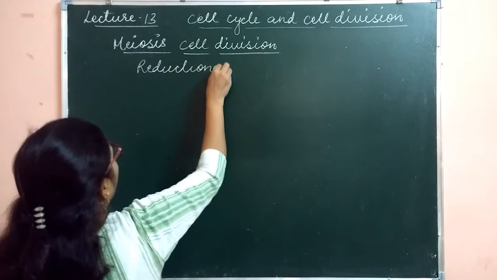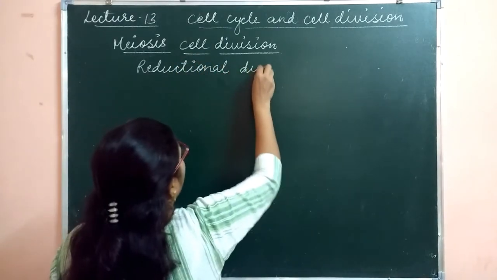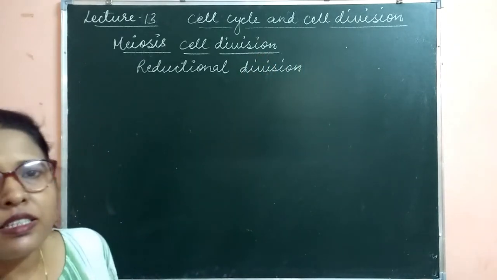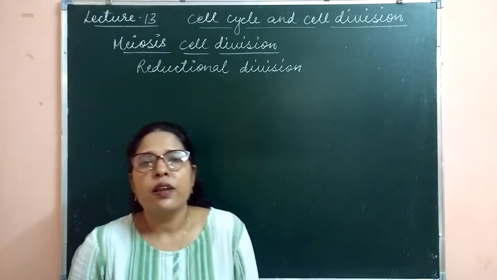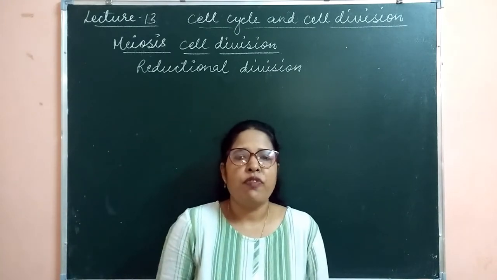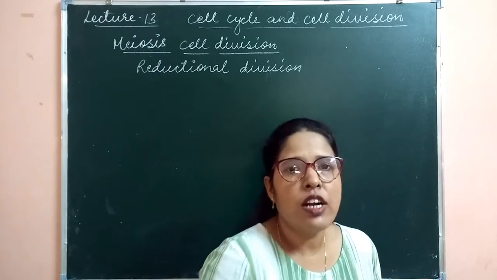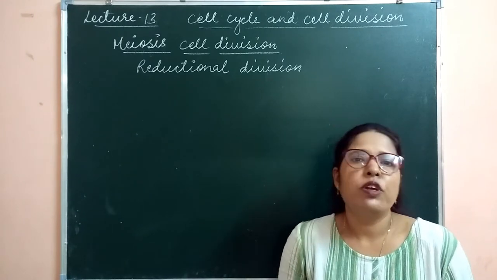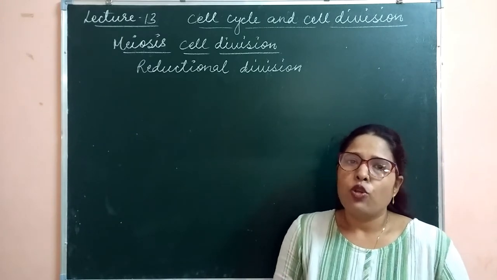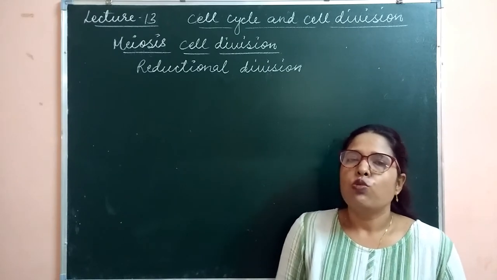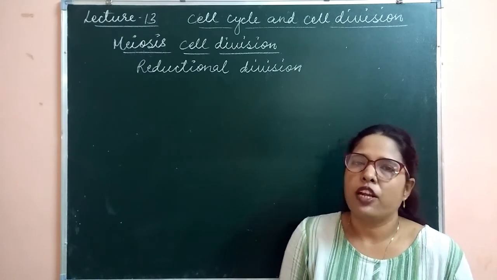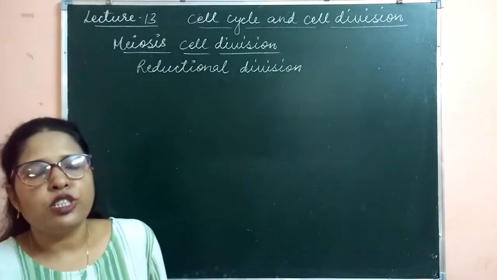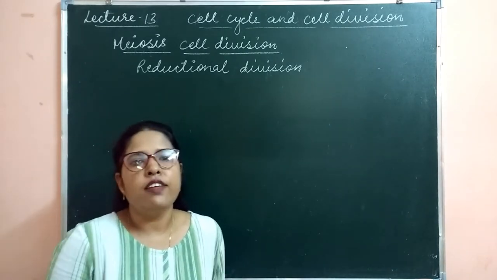We know that mitosis is called equational division because the number of chromosomes in the parent cell as well as in the daughter cell remains the same. But in case of meiosis cell division, it is called reductional division because the number of chromosomes in daughter cells is going to be reduced to half. So the parent cell's chromosomes are halved in the daughter cells. It means the number of chromosomes is going to be reduced. That's why it is called reductional cell division.